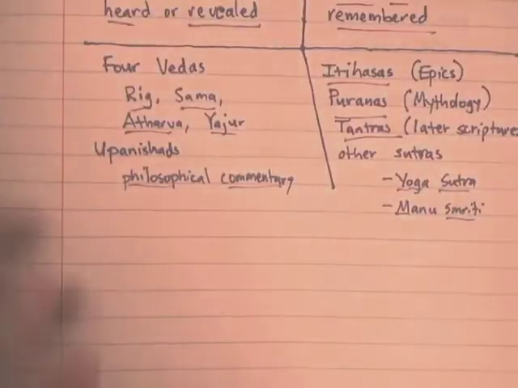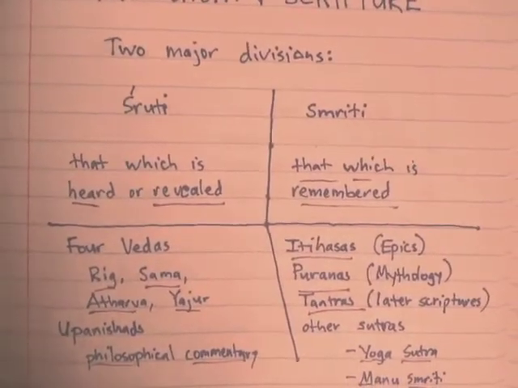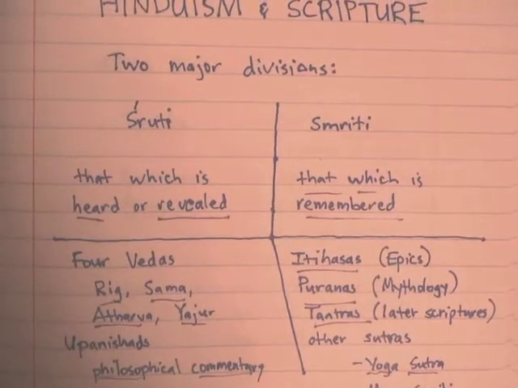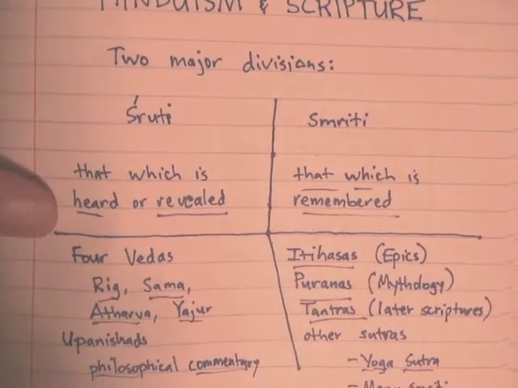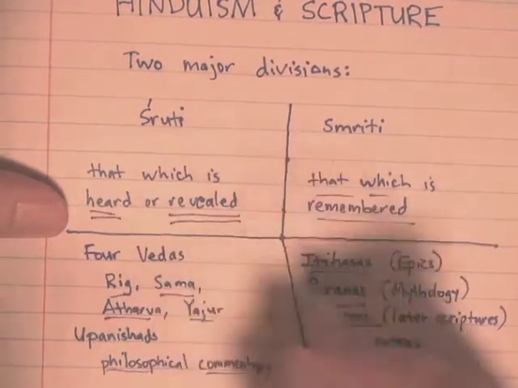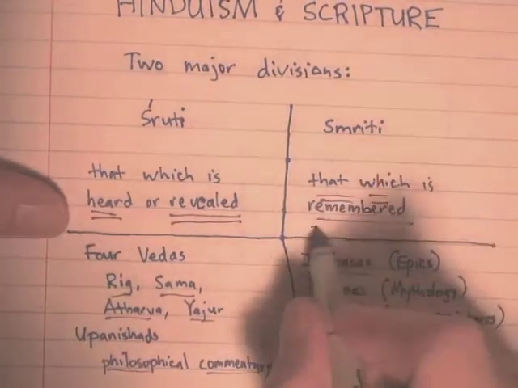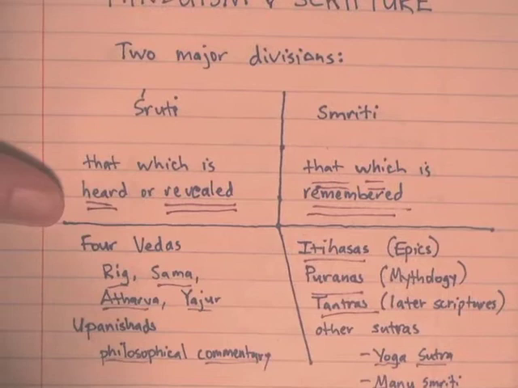Let's take a look at some of the Hindu scriptures. Hinduism has a vast scripture. We'll start with these two major divisions: the Shruti, which means that which is heard or revealed, and Smriti, which means that which is remembered. The Shruti side is the more authoritative branch of scripture.